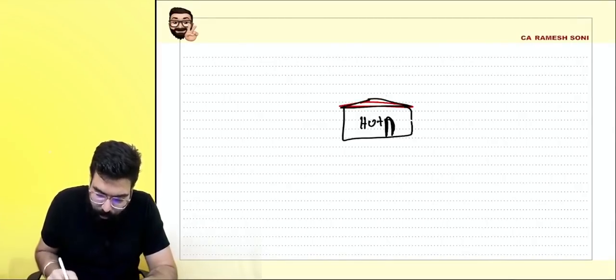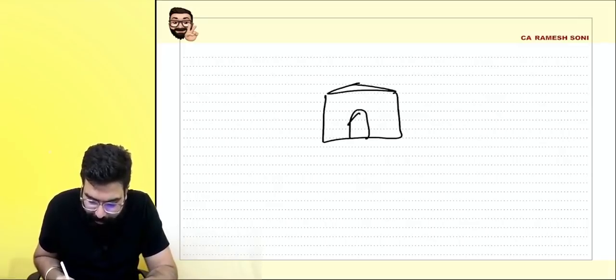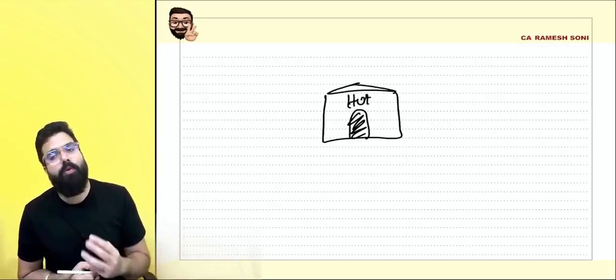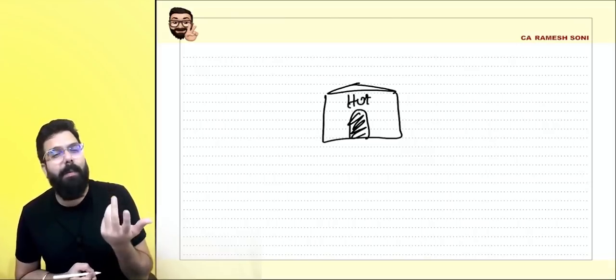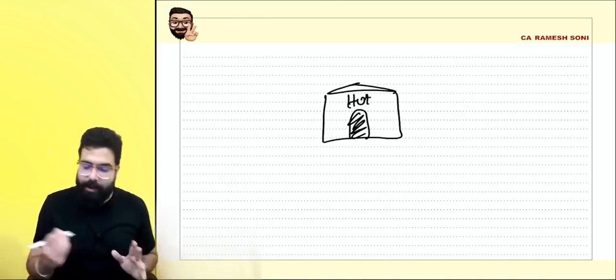Okay, sir, what are you doing? Everyone, I am trying to draw a hut. So on hut insurance premium, there will be no GST. Okay, so if there is a person who has taken insurance for his hut, again the premium amount will be very small. So the government told that for hut insurance, no GST.